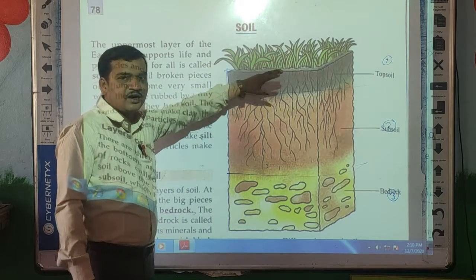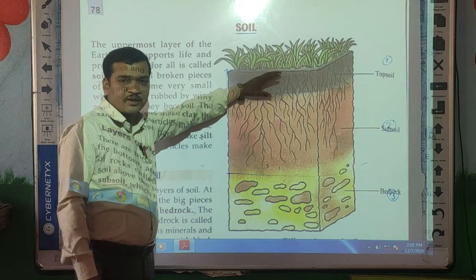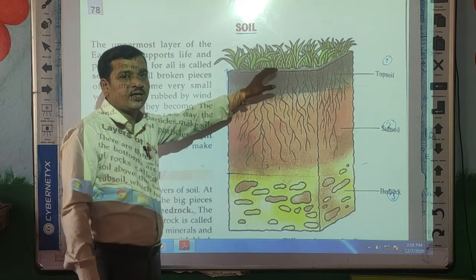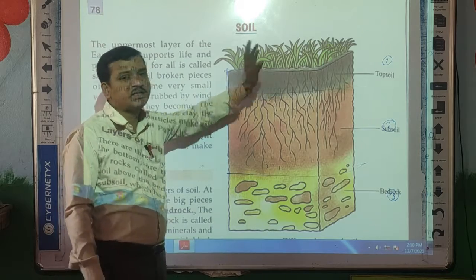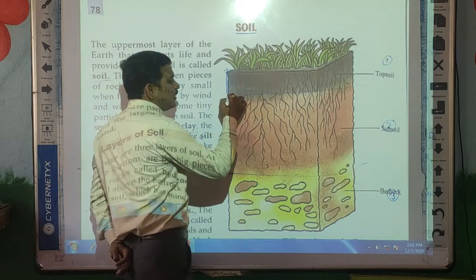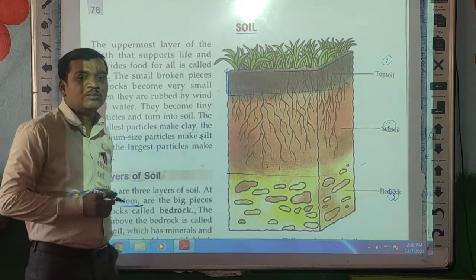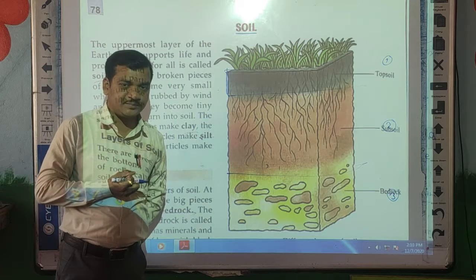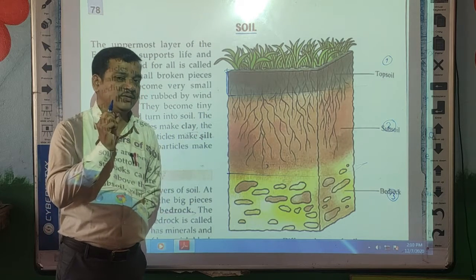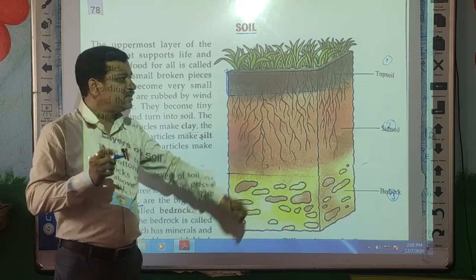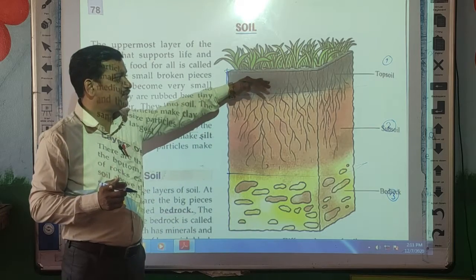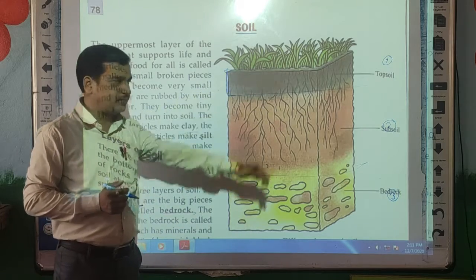This layer contains very few pebbles and gravels. Only soft soil is present in this topmost layer. Okay, students? This topmost layer holds more water, because the particle size of the soil is very fine, and that is why this layer holds the water for a long time. That is why this layer is very useful for vegetation.